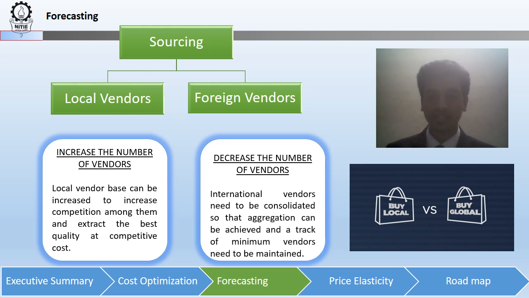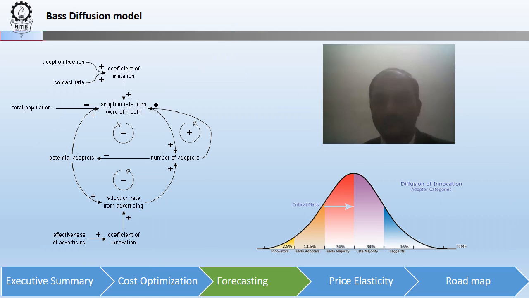Another problem that was stated was that shortages existed for components that were coming from overseas. This is a sourcing problem for which two different approaches can be suggested. In terms of local sourcing, the client needs to generate a large supplier base so as to have a lot of options open and induce stiff competition amongst them. When sourcing from overseas, the inventory from all international vendors needs to be aggregated so that minimum ordering and transportation costs occur. I would like Arun to continue from this.